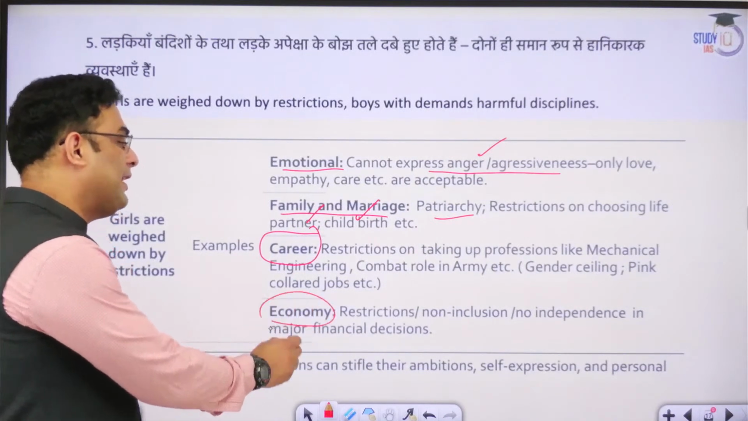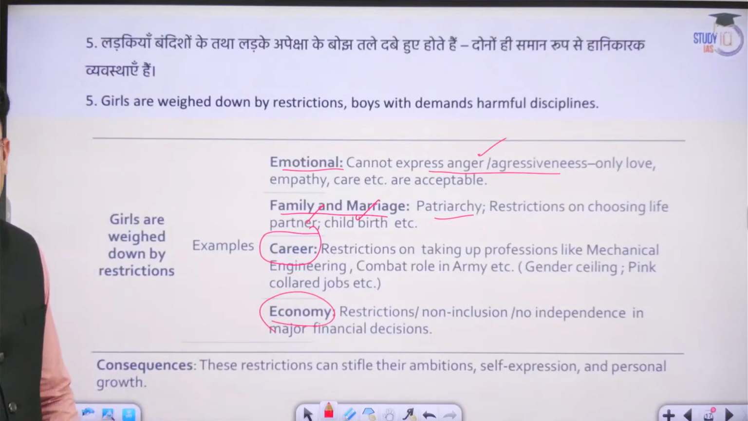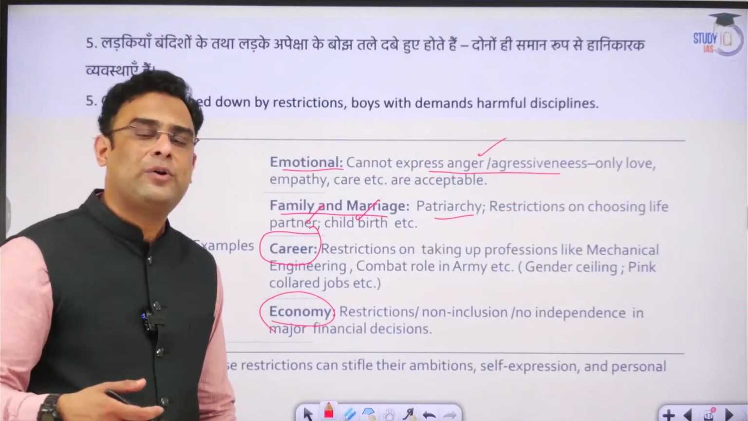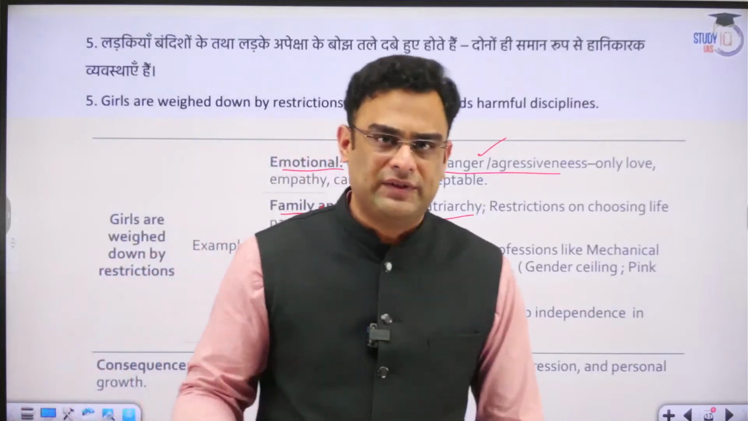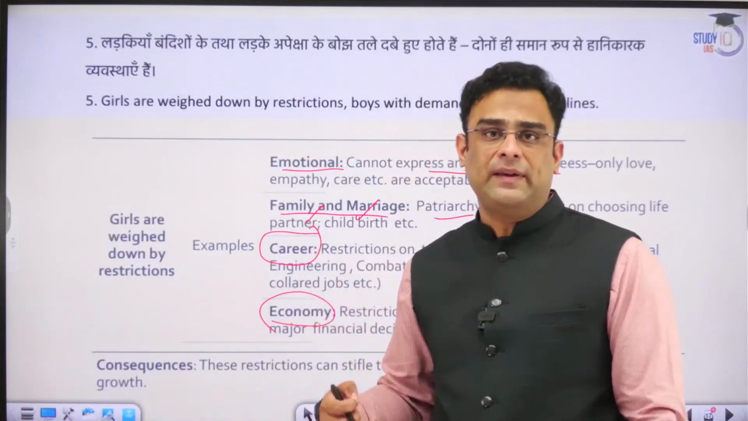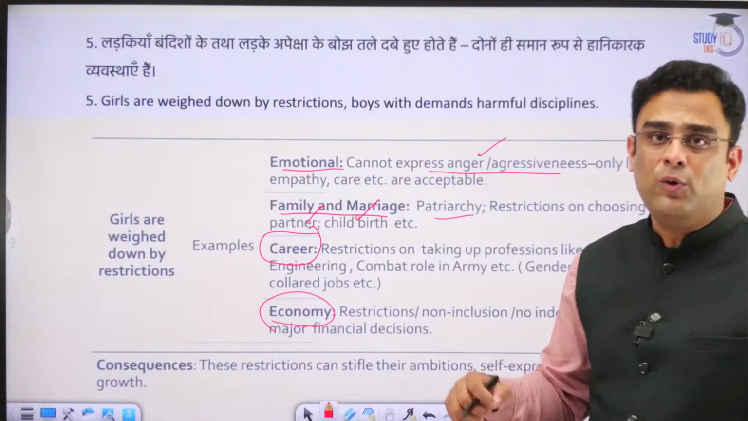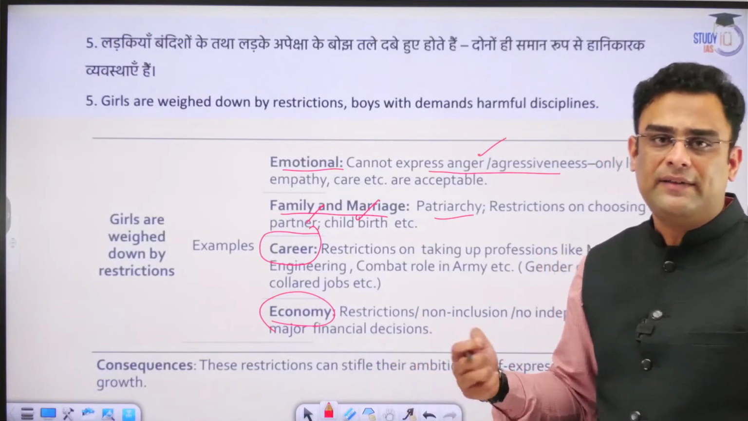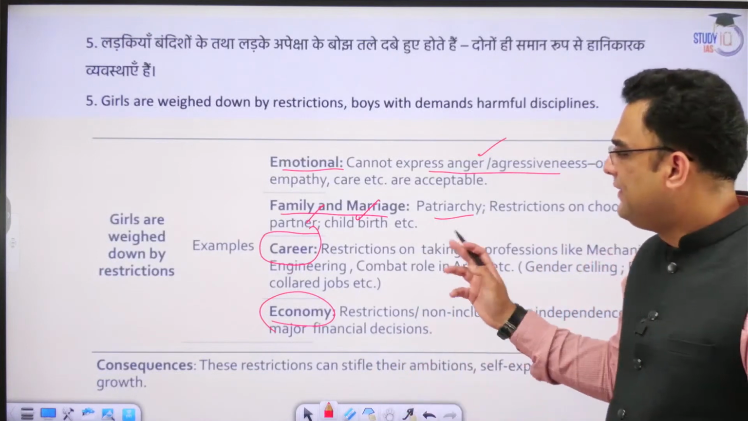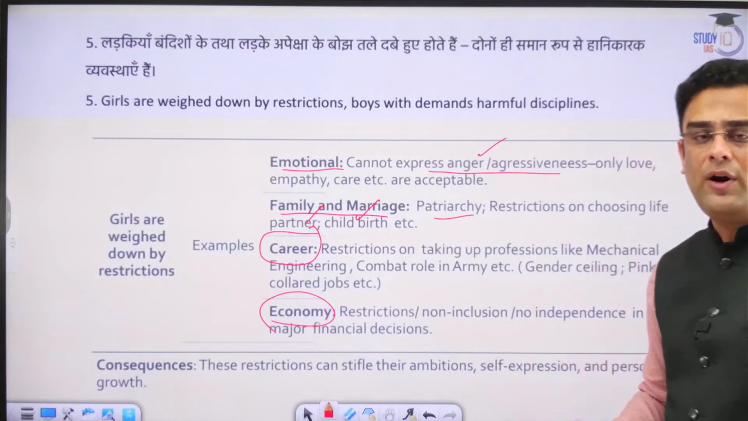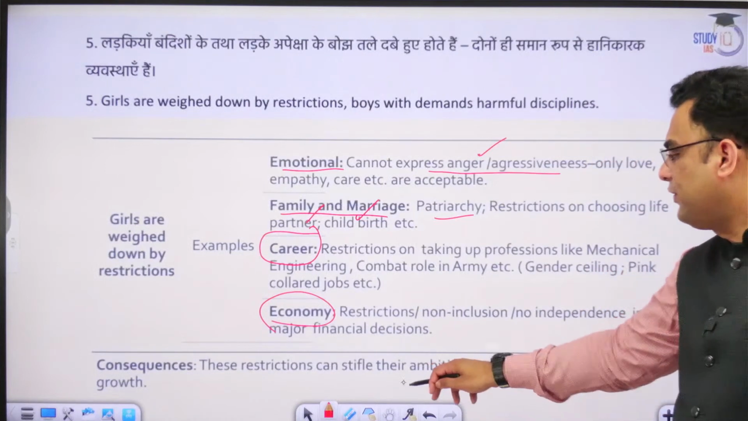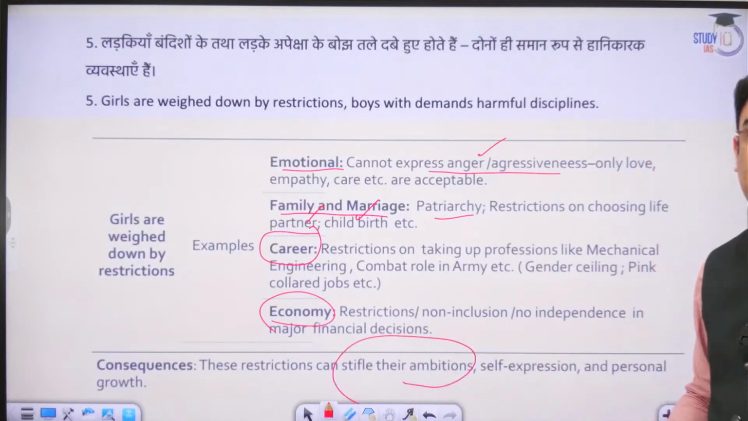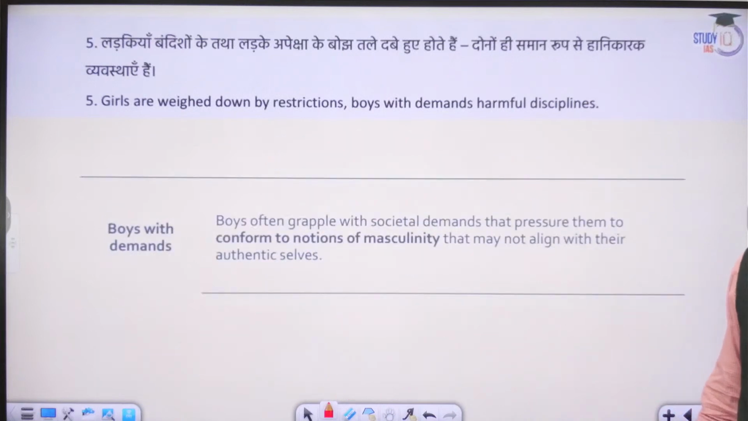In the economy also, we can give many examples of how a girl is not able to make her own economic decisions. The earnings that she makes are again not subject to her own agency. The family head decides upon her income. Many such restrictions can be seen on girls, and these restrictions naturally stifle her ambition. They limit her opportunity. Girls are weighed down by restrictions and boys by demands. This is what we are discussing, guys.